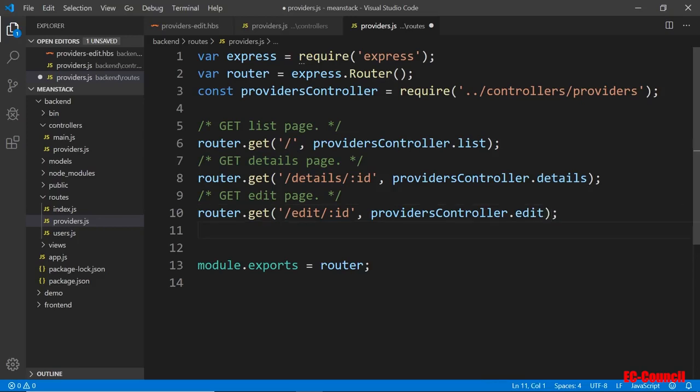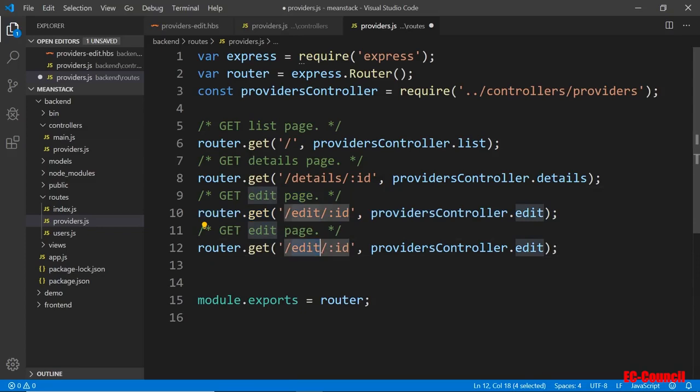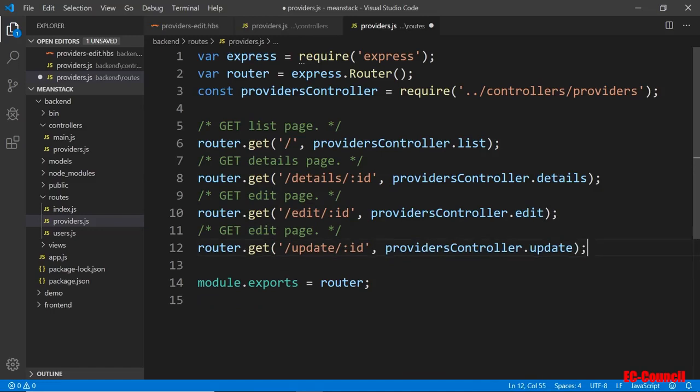Provider edit. When we edit this page, we also want to update the data. So this is just for the form, just to view the form. Once you complete the form and click update or whatever it is, it's going to process and do the actual updating. So I'm going to take that to another route, and I'm going to copy this one more time and have another route here. This is not going to be update, delete, or edit, but I'll call it update just to make it a little bit different. And I'll call the update controller in here.